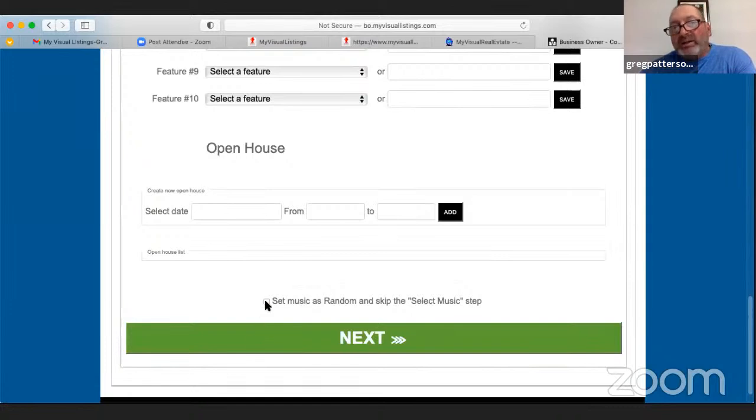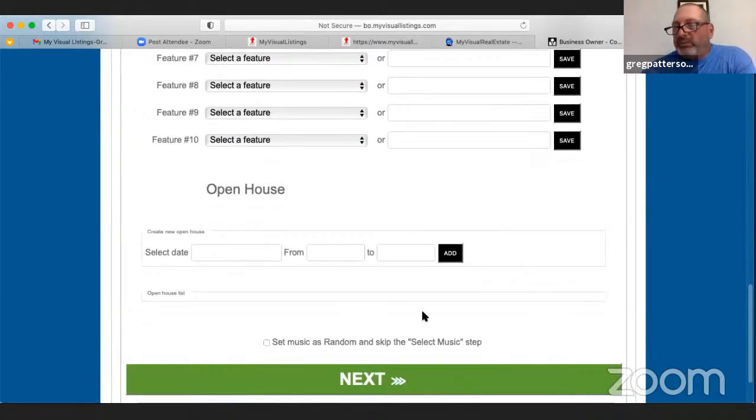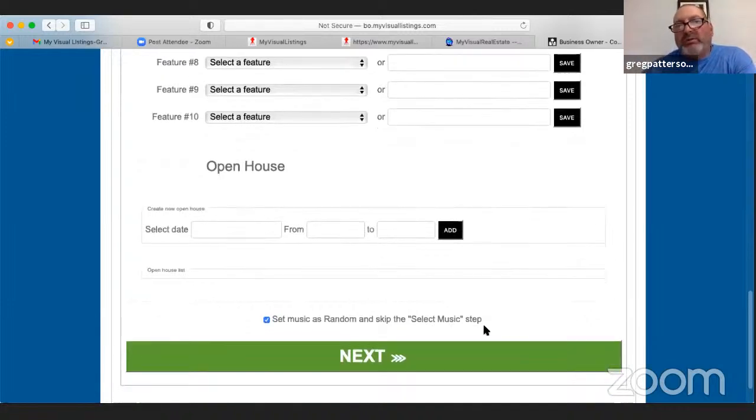So then we also have, even though it's a Matterport tour, the option to put music on it. You can either select music randomly, which is this button here, we don't default it, or you can go with the next page and we have a whole bunch of royalty-free music where you can select the one you like. So I'm just going to select randomly, so it would automatically pick one, so you don't have to go through that.